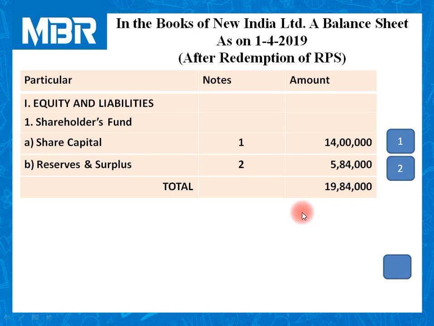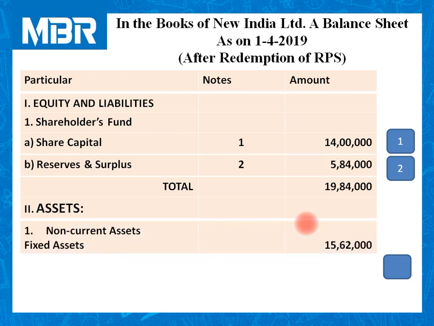I hope everybody is clear with this important calculation. So the total of equity and liabilities side is rupees 19 lakhs 84,000.